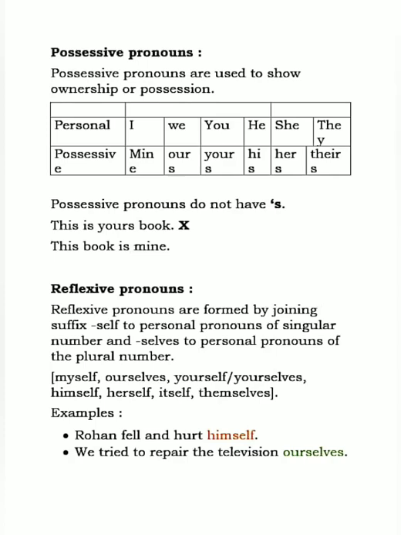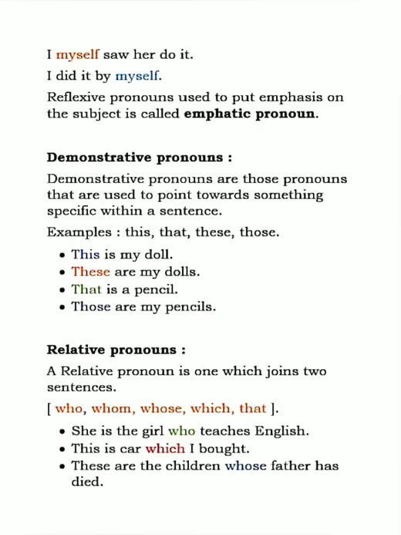Okay, now come to the next sentence. We tried to repair the television ourselves. Now here ourselves is referring back to whom? The subject we. Okay. Now see one thing. I myself saw her do it. Now what is this myself? It is a reflexive pronoun, right? No. It is an emphatic pronoun.